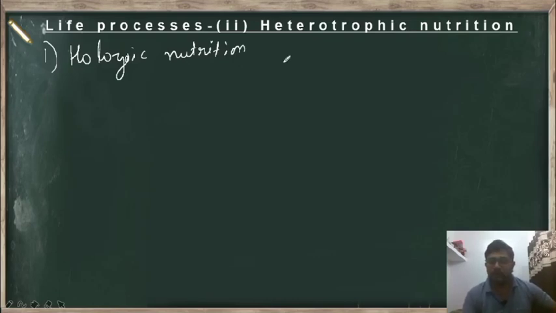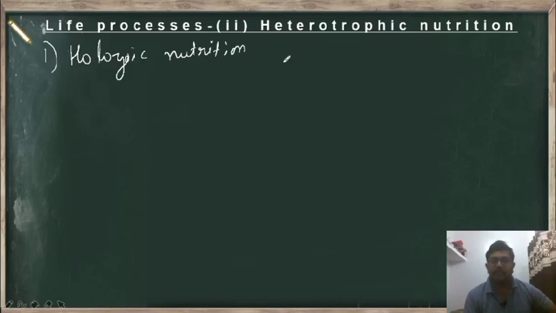In holozoic nutrition, the organism directly takes in its food as a whole, and then takes the nutrition into its body. For example, humans. We eat the food which we get from plants or any other sources. After eating, the digestion of the food starts from our mouth, and the complete digestion ends in the intestine, which happens within our body.